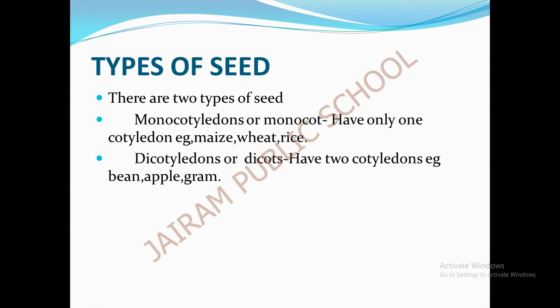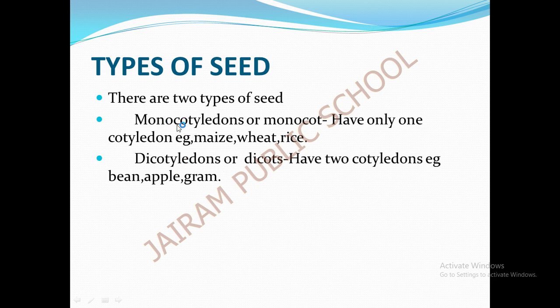I have given a few examples for both types here. For monocots, examples are maize, wheat and rice. And for dicots, bean, apple and gram. These are the examples of dicotyledons. I'll explain what cotyledon means later. Now just keep in mind only the types of seed: monocotyledons or monocot, dicotyledons or dicot.